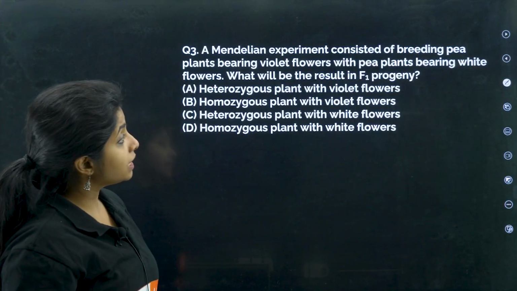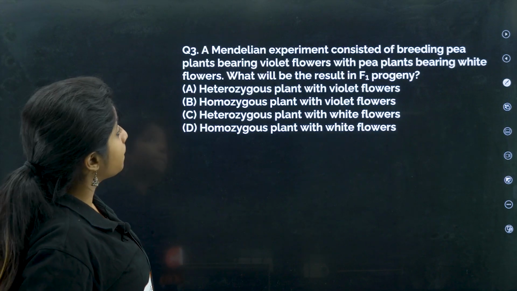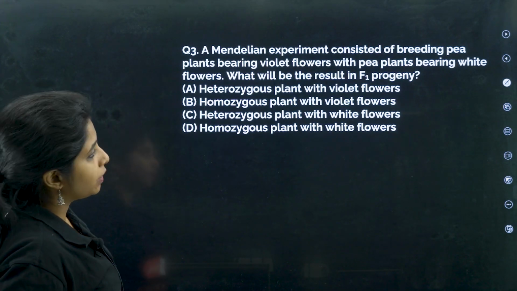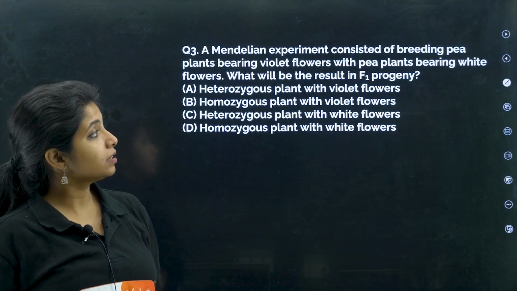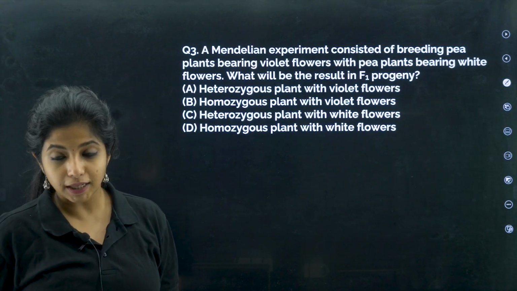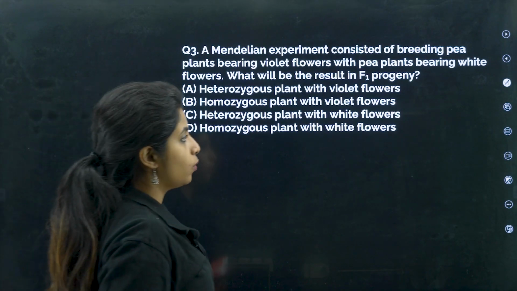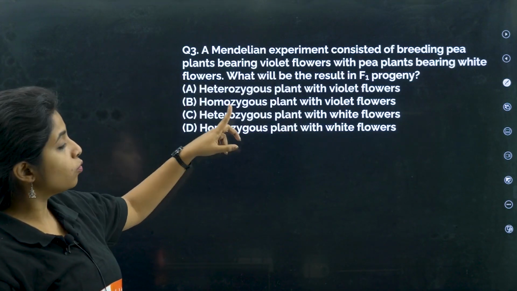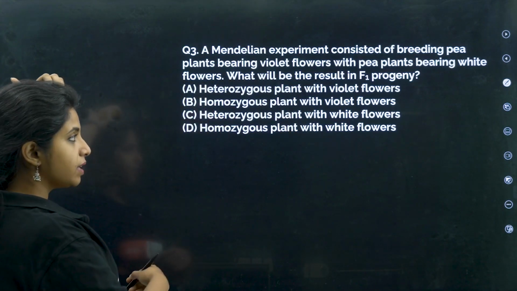A Mendelian experiment consisted of breeding pea plants bearing violet flowers with pea plants bearing white flowers. What will be the result in the F1 progeny? Heterozygous plant with violet flowers, homozygous... so they are asking the same thing that we did there.